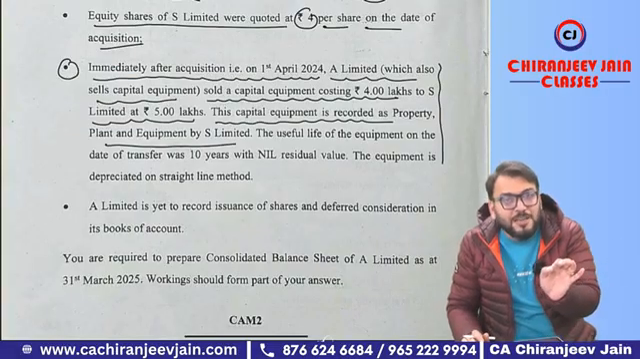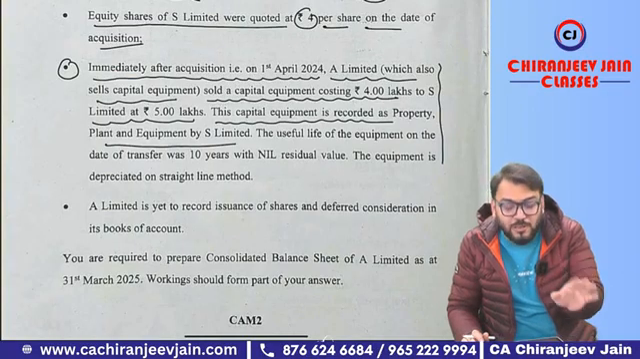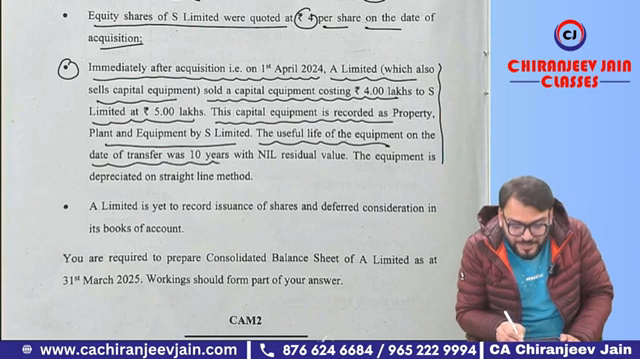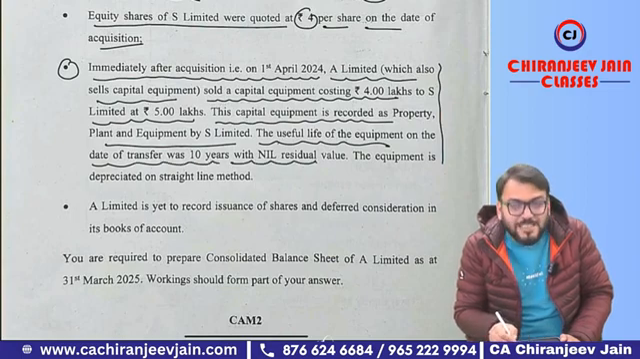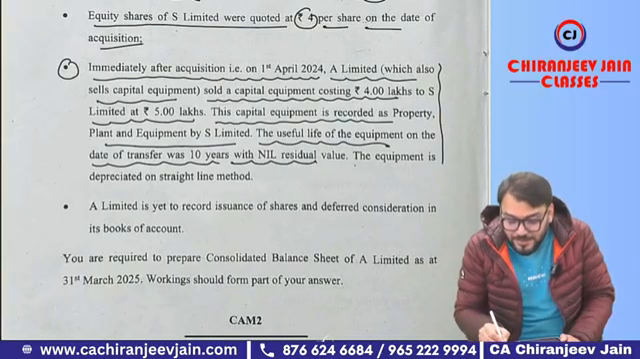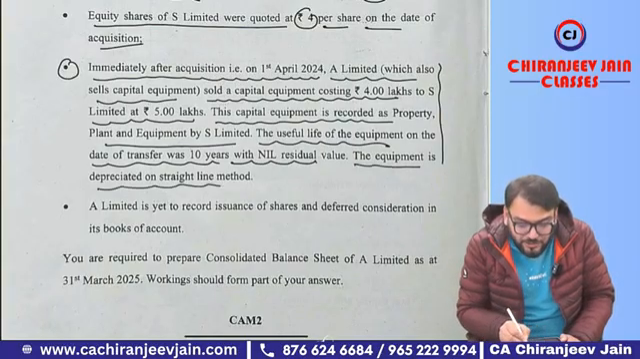PP account debit to profit of subsidiary company, means AOP analysis of profit will also be affected. The useful life of the equipment on the date of transfer was 10 years with nil residual value. This information has been given to calculate the excess depreciation already charged by S Limited. The equipment is depreciated on a straight line method.